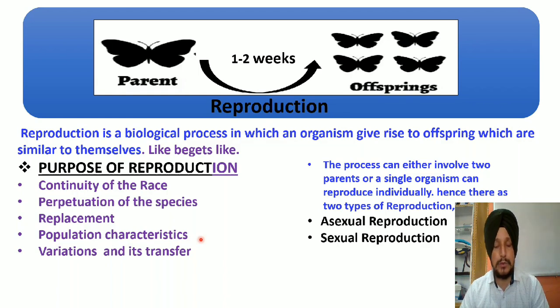अगर एक organism को किसी भी environment में adapt होना है तो उसको change होना पड़ता है, because change is the law of nature, and these changes, which play a very important role in the existence of a particular organism, have to be transferred to their offspring so that they can best utilize the parental characteristic features for their existence on this earth, and that is done only through reproduction. So these are the main significant features of reproduction.